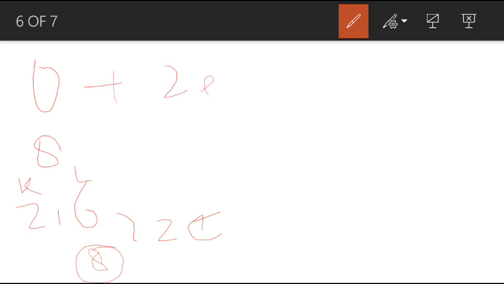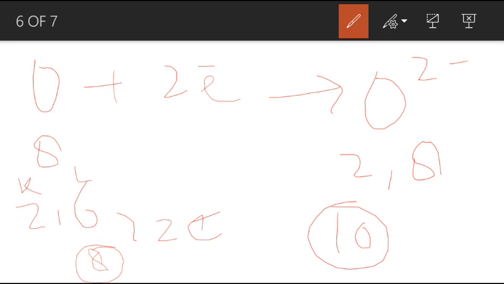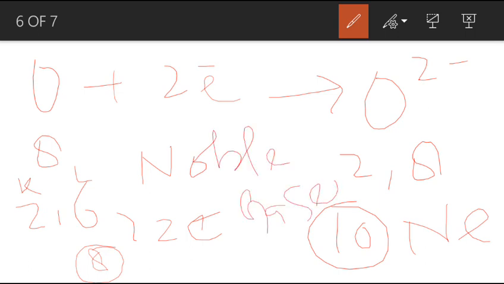So when it gains its 2 electrons, it gets converted into oxygen divalent negative. When it gains its 2 electrons, its electronic configuration becomes 2 and 8. So total number of how many electrons are left in it? 10, and 10 is the atomic number of neon. Whether an element loses its electron or gains electron, its electronic configuration is matched with the electronic configuration of noble gases, because noble gases are the only elements in the periodic table which are stable.